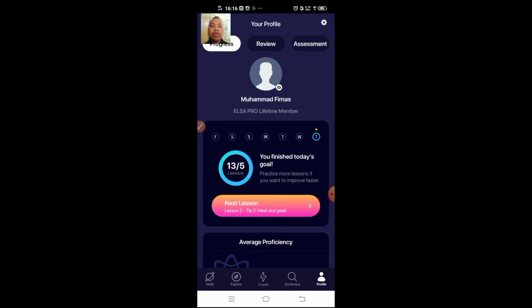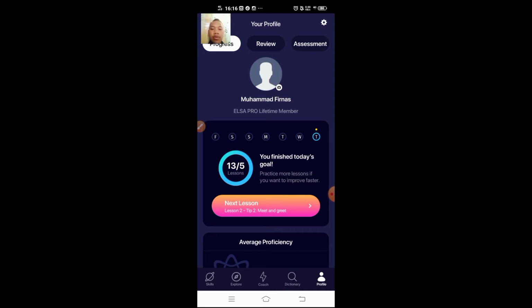As with other applications, you can ask your students to download it first in the Play Store or App Store, and then you can ask your students to insert their profile. The steps are the same as other apps. So I will directly go to the practice of how we can use this app.